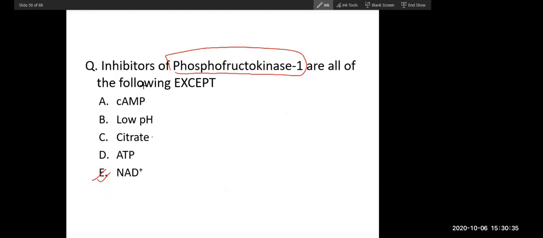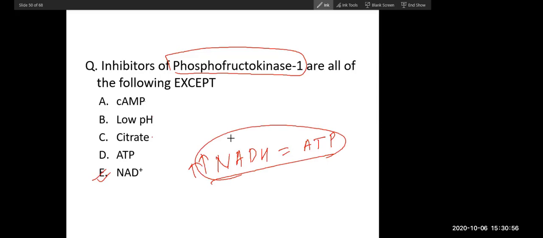Sometimes you can see indirect questions like this, so you have to segregate things. You can understand because you know NADH is equivalent to ATP. High NADH means high ATP, so NADH is also an indirect inhibitor.